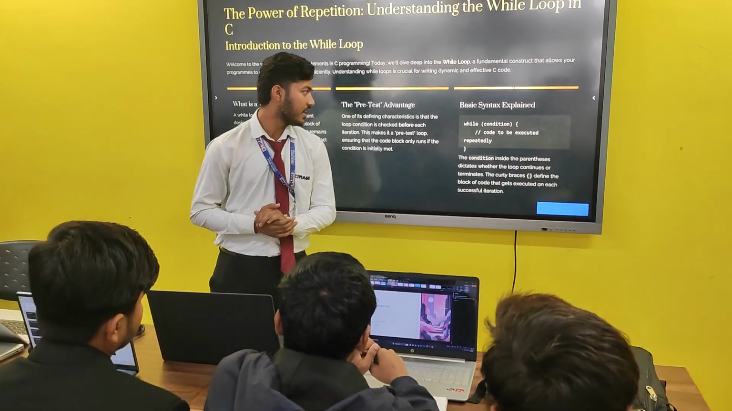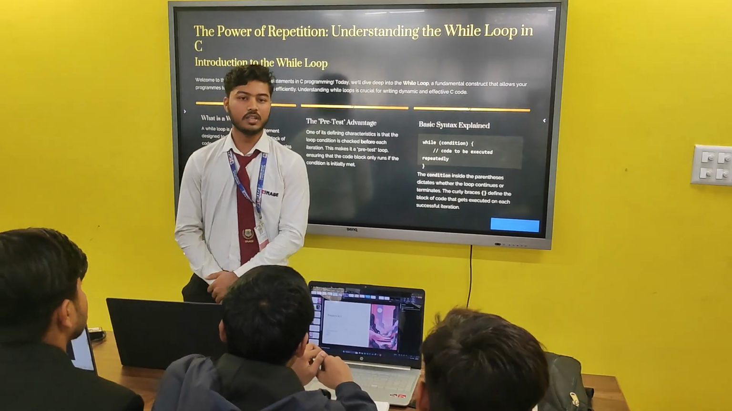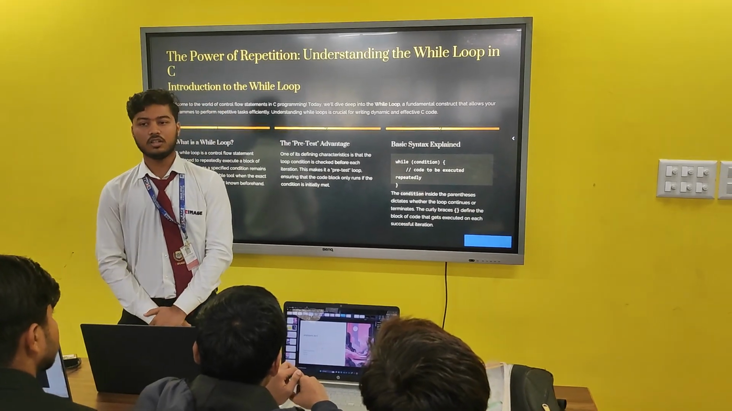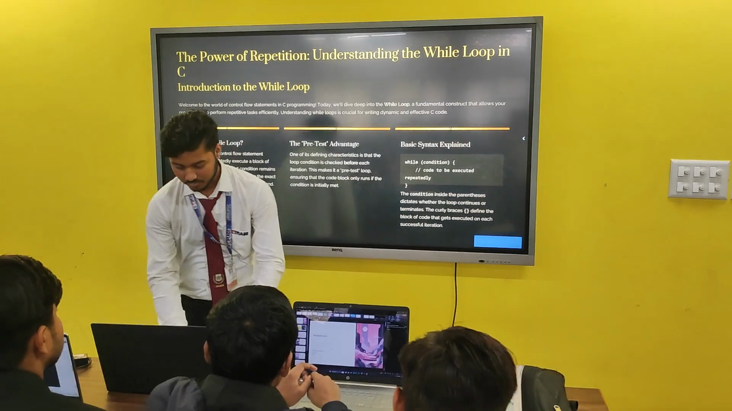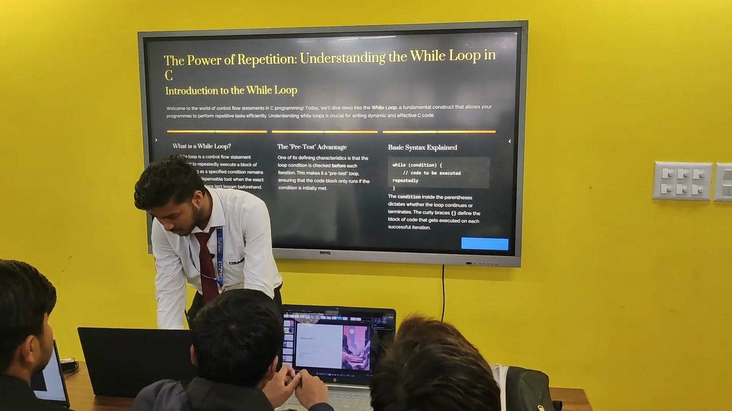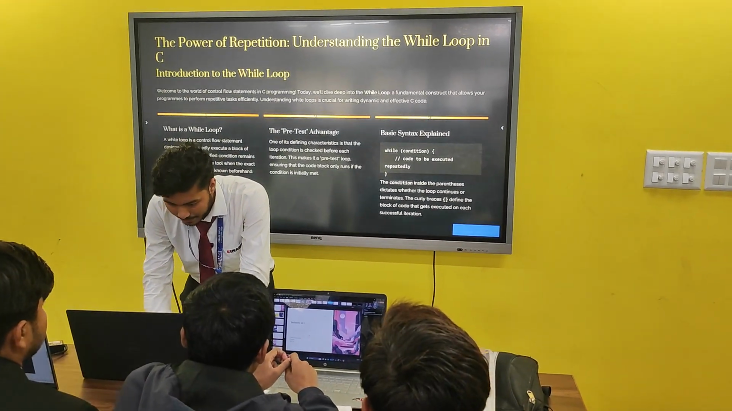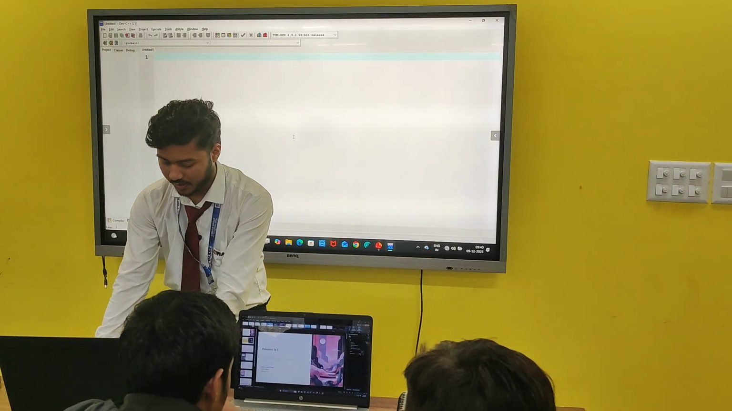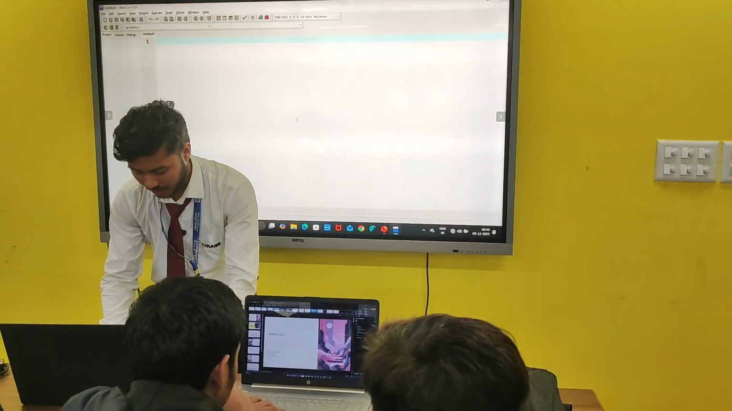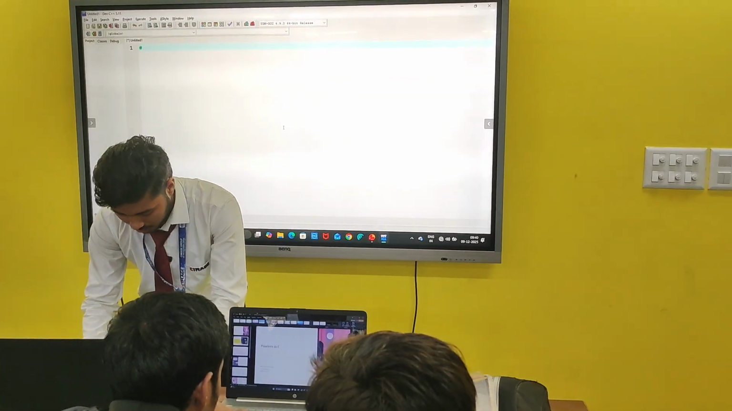So now we will take the practical example in which we will print the first 10 natural numbers using the while loop. So now I am opening the app Dev C++. Do the practical example of printing the first 10 natural numbers with the help of the while loop. So I am writing the code here.